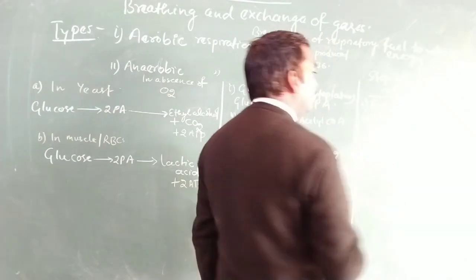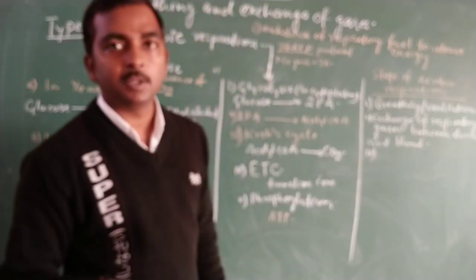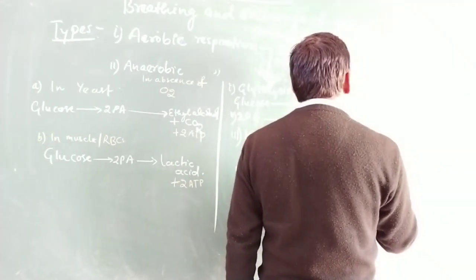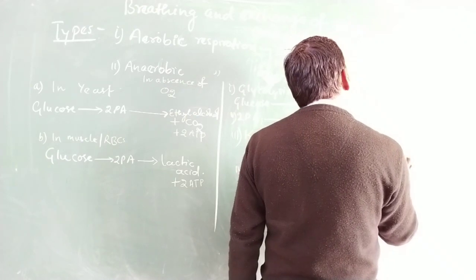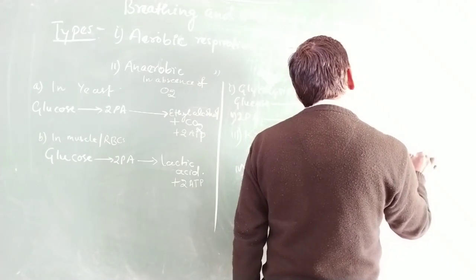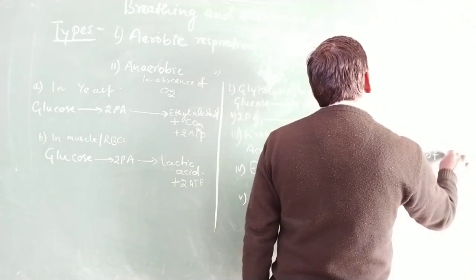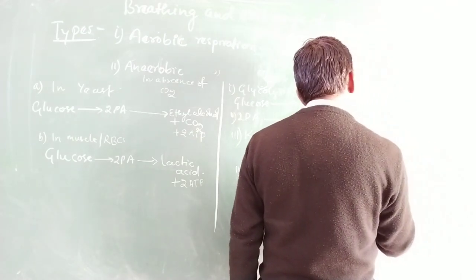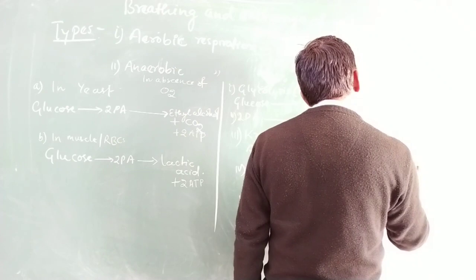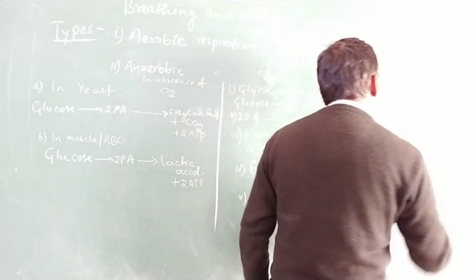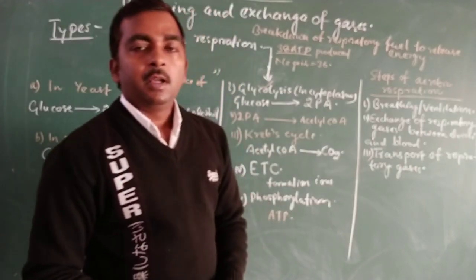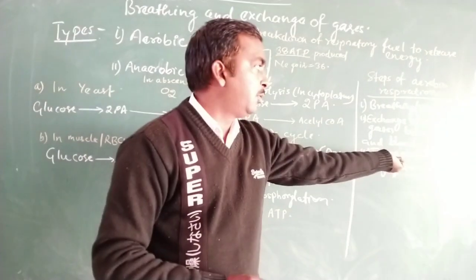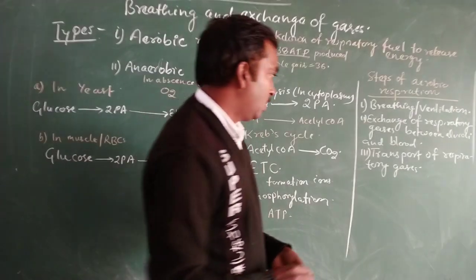Now after the gases reach the blood, there is the transport of gases. So the third step is the transport of respiratory gases. Respiratory gases, that is oxygen and carbon dioxide, are both transported through our blood.